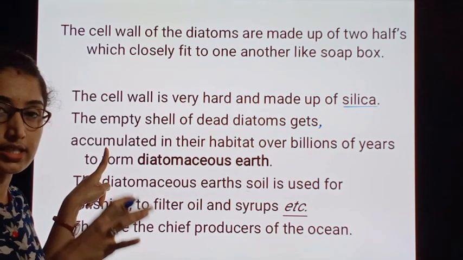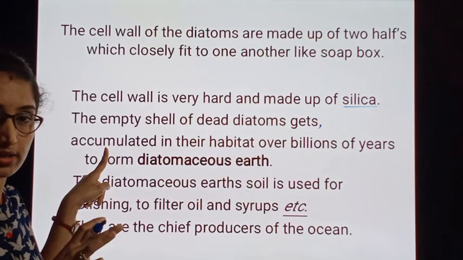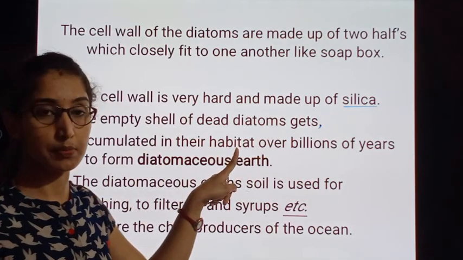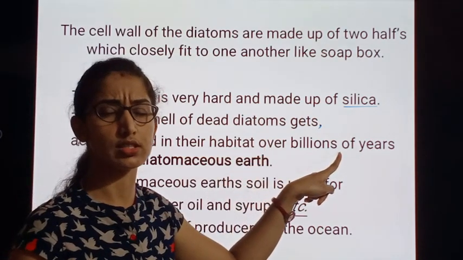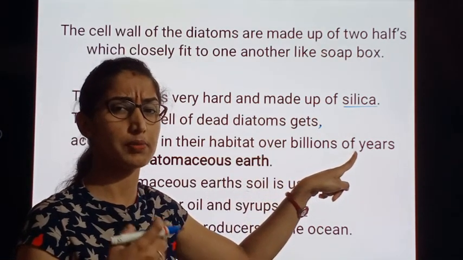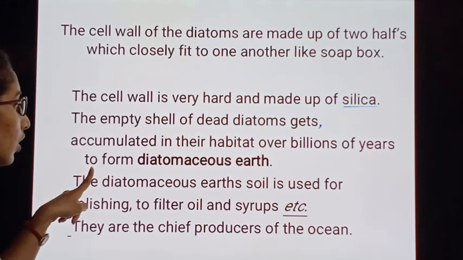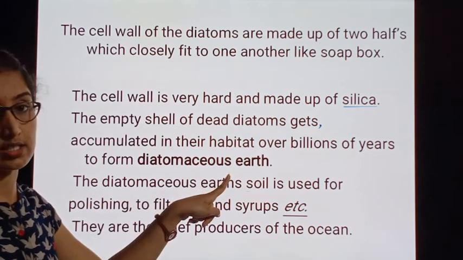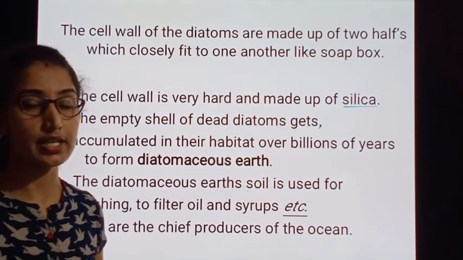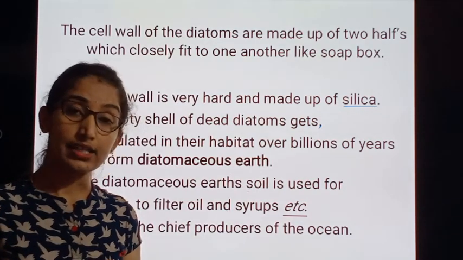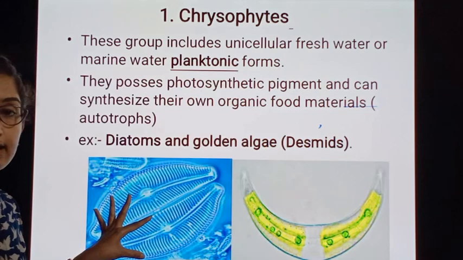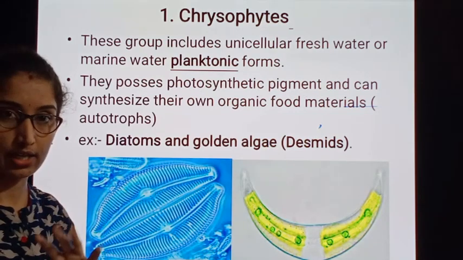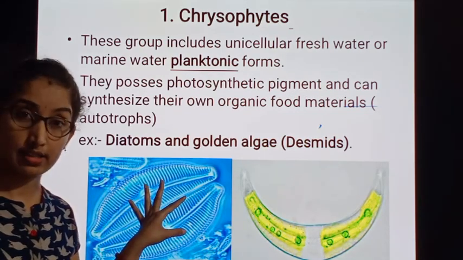Numerous dead diatoms accumulate or deposit in their habitat over billions of years, after crossing many years, to form diatomaceous earth. I'll repeat it. These diatoms are having life after their death.